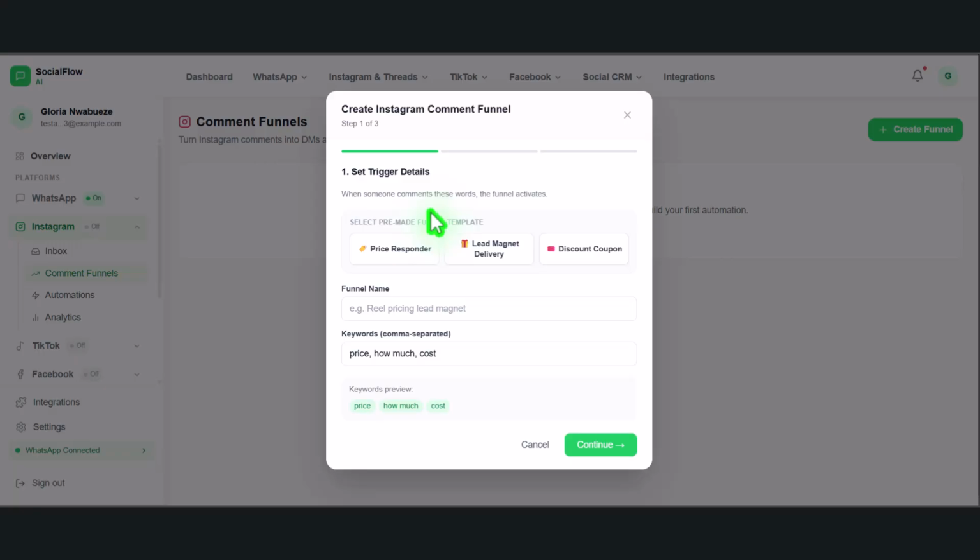I created this for the comment sections of my Instagram accounts. So the funnel name can be anything. Let's say, for example, in that particular post the keyword is price, or how much, or I'm interested. Anytime somebody drops I'm interested in the post, this particular system gets triggered, and it sends a comment to the person and also responds to the person as well. So I'm just going to say text here, then I'll just leave it like, let me say cost. Let's just leave everything like this. Now I can add a lot of other things I want here and click on continue.